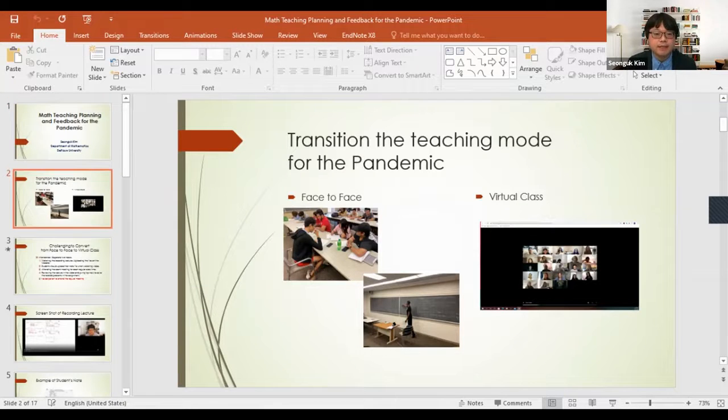In the face-to-face class, we gather in the classroom and have group study. In the first and second pictures, the students gather and discuss the problem, and sometimes some of them present, solve the problem, and show their colleagues. But now we only have this screen and we can just see each other's faces. That is a very bad thing. However, we have to do it.